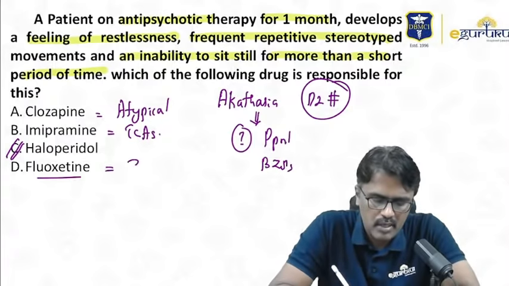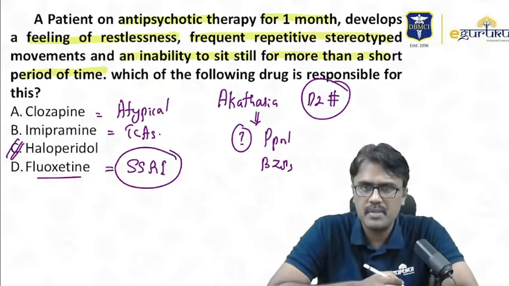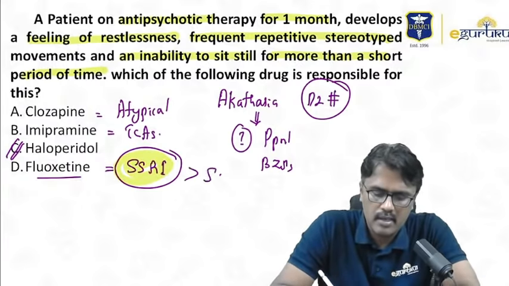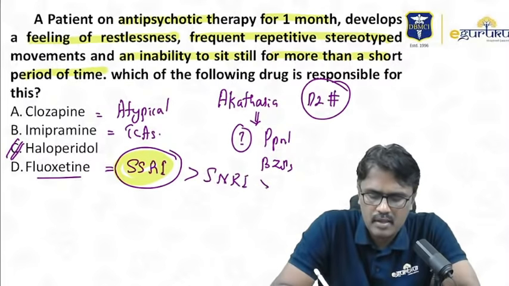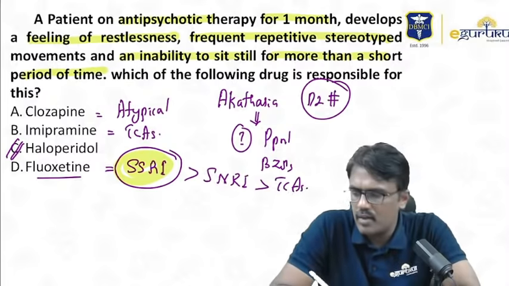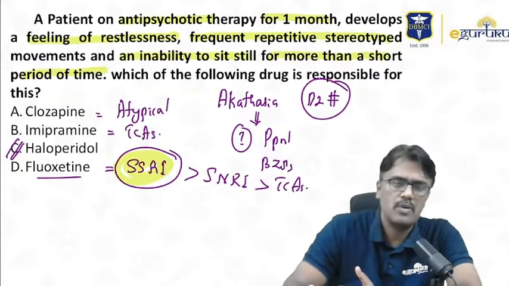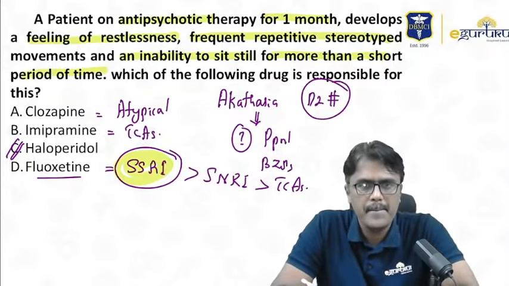Fluoxetine is an SSRI, and among antidepressants, maximum sexual dysfunction is produced by SSRIs, then SNRIs, and then TCAs. Now, can you tell me the antidepressant which doesn't produce sexual dysfunction? Anybody?